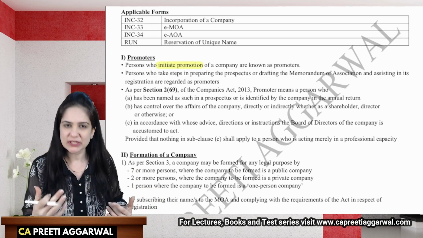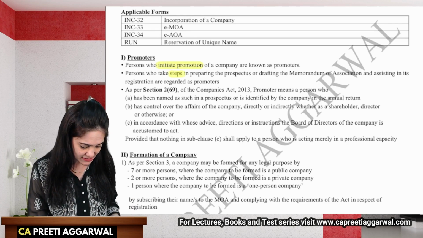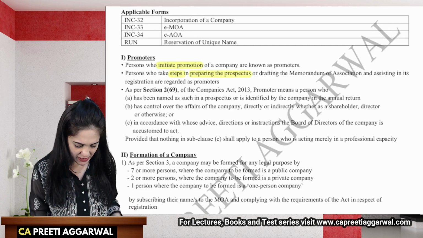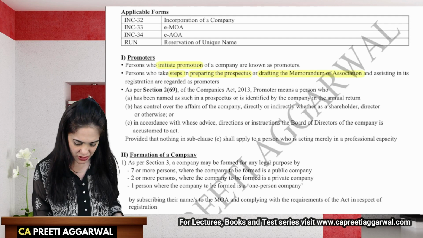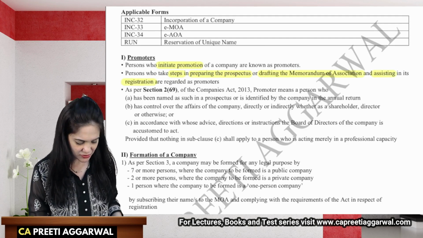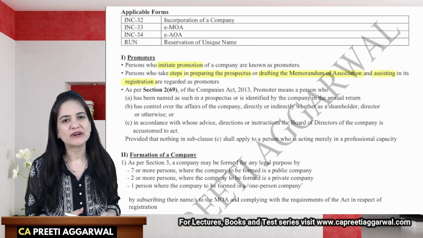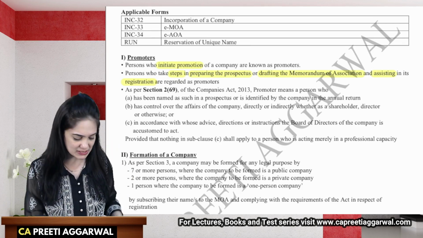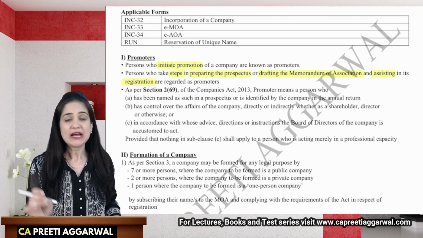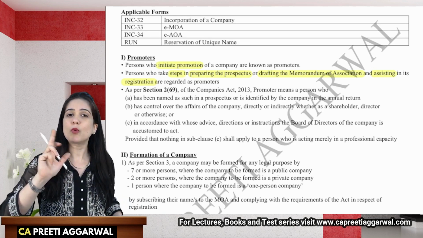Promotion means formation of the company. He takes the necessary steps in preparing the prospectus, drafting the memorandum and articles of association, and assisting in the registration procedure. So he is the one who actually initiates the process of registration. If you read the definition as given under section 2 clause 69, it does not explain the work of a promoter.